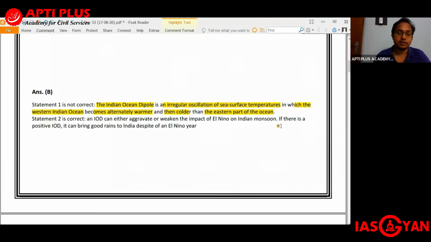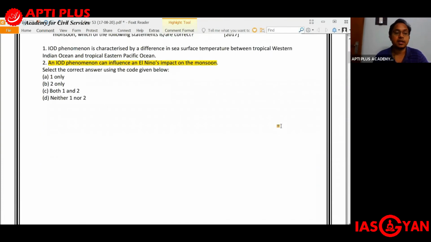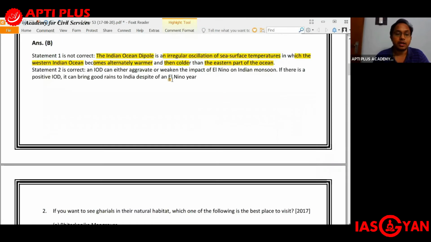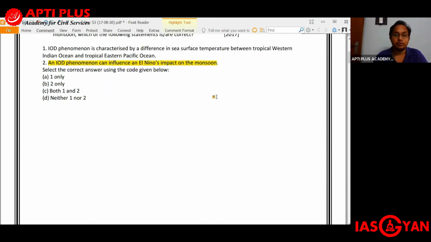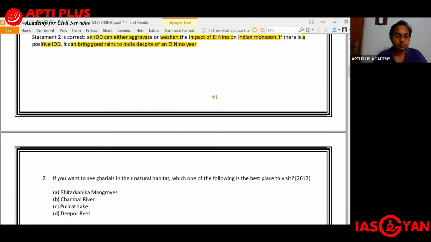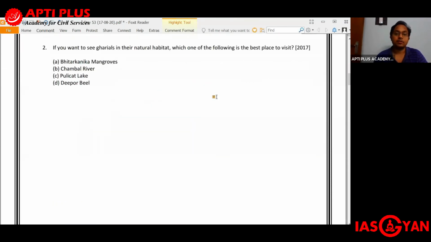Coming to the second statement: an IOD phenomenon can influence an El Nino's impact on the monsoon. So the IOD, or Indian Ocean Dipole, can either aggravate or weaken the impact of El Nino on the Indian monsoon. If there is a positive IOD, it can bring a good amount of rainfall to India despite it being an El Nino year. So yes, it will have some influence on El Nino's impact on the monsoon.